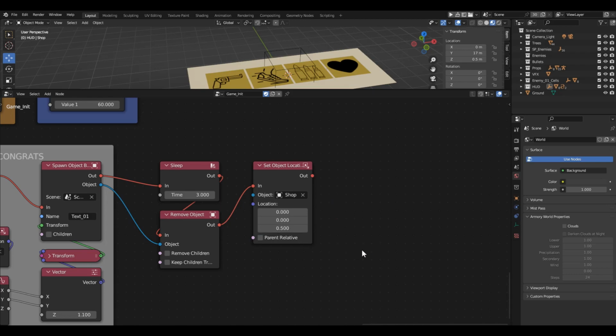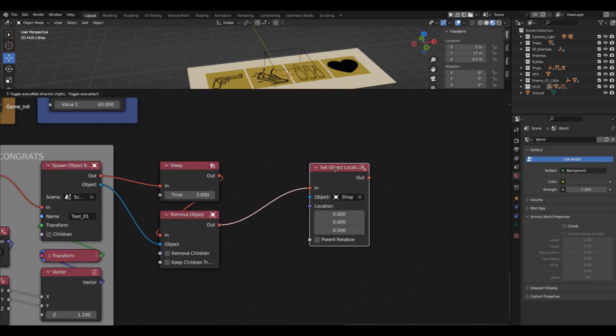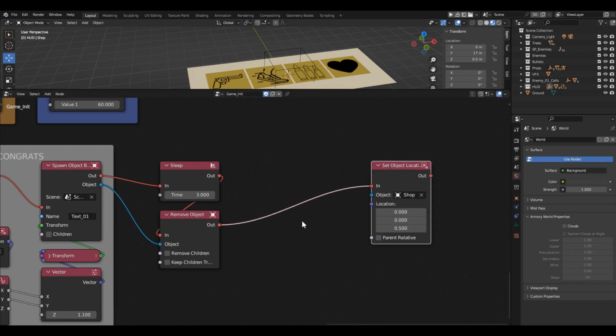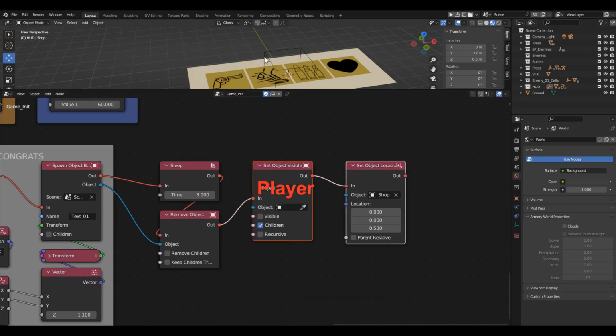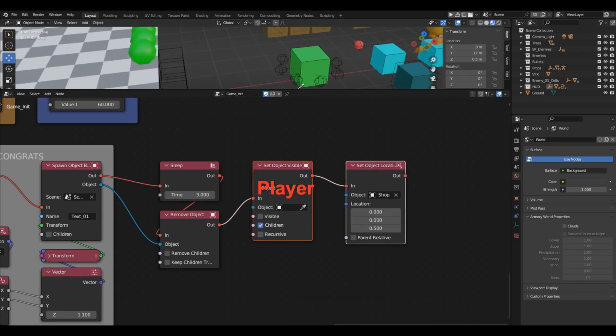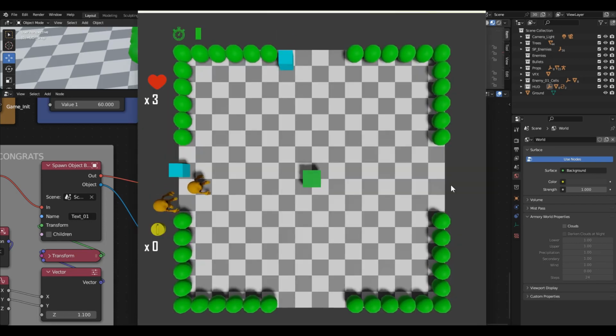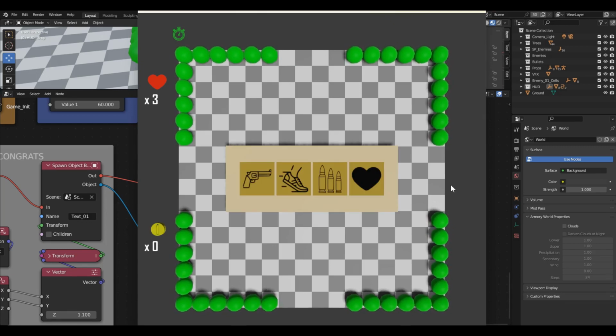And to prevent the player from interfering, let's make it invisible. Before the menu appears, insert a Set Object Visible block. The visible checkbox should be unchecked. Excellent. Everything works. Now we need to set up the response to button clicks.